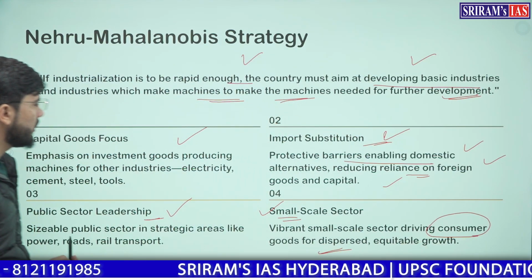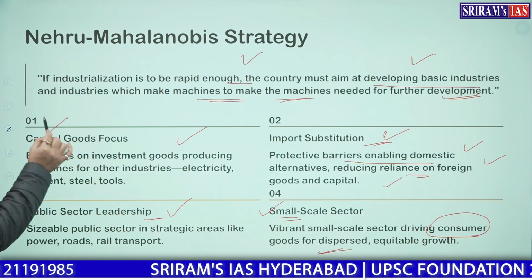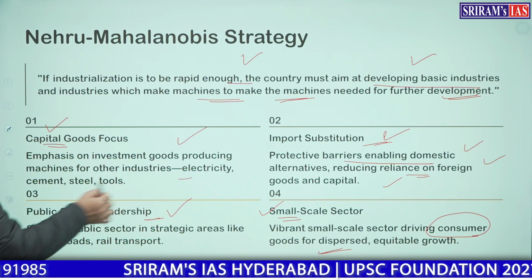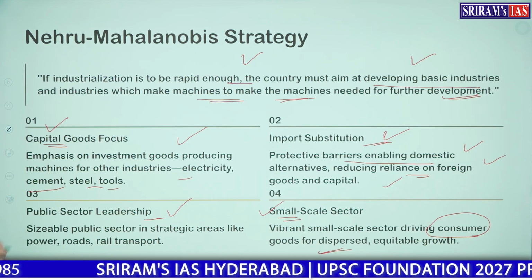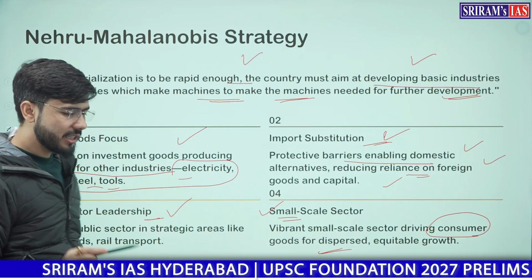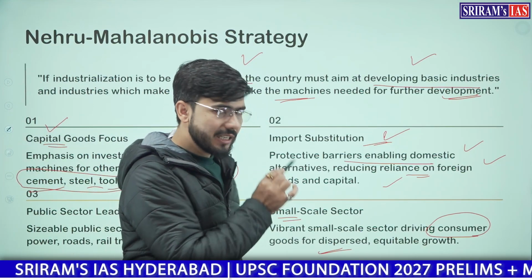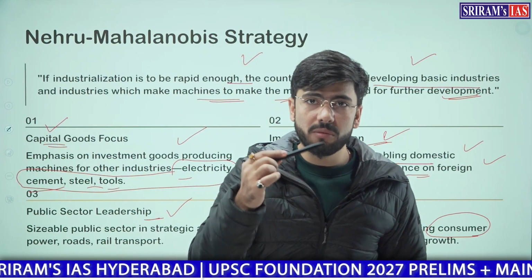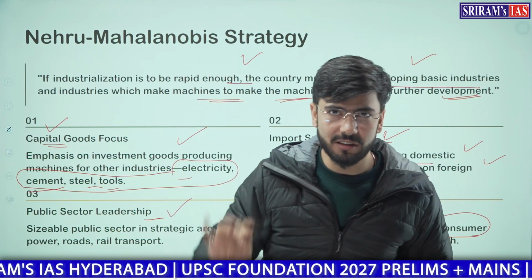However, government should focus on capital goods like electricity, cement, steel and tools, because if we invest in these industries, they will lead to the domino effect of developing all the other sectors.